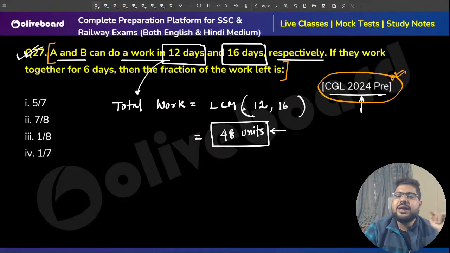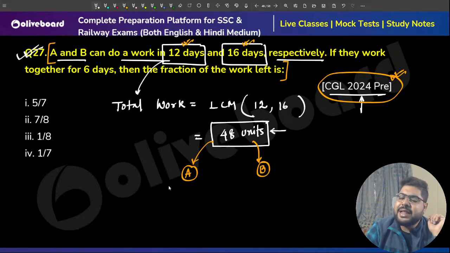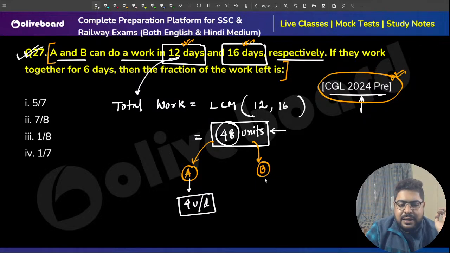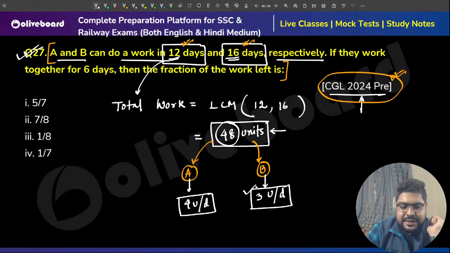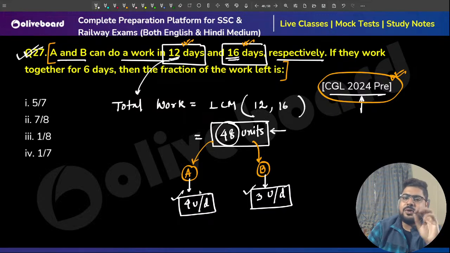Now, if this is 48 units, I can figure out the individual efficiencies of A and B. How much will the efficiency of A and of B be? A does 48 units in 12 days, so in one day, 4 units a day. B does 48 units in 16 days, so B can do 48 by 16, that is 3 units per day. That is the efficiency of A and B, as we figured out.